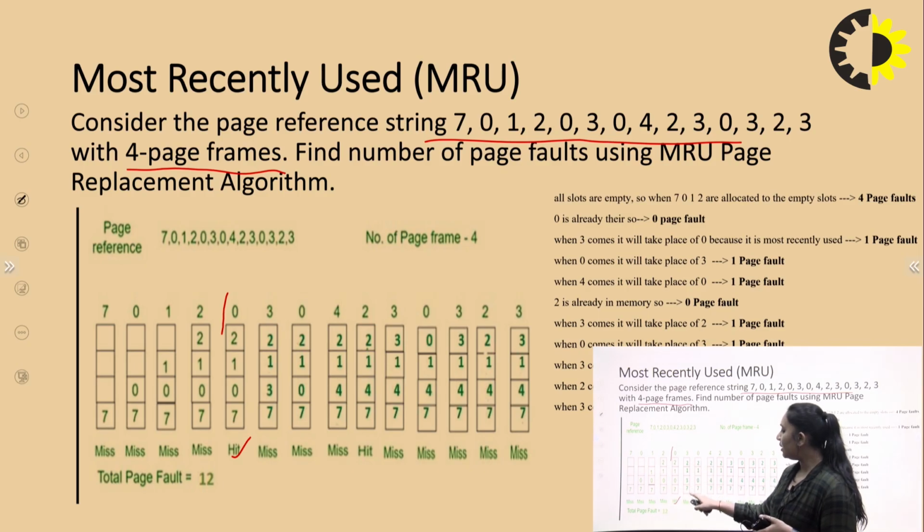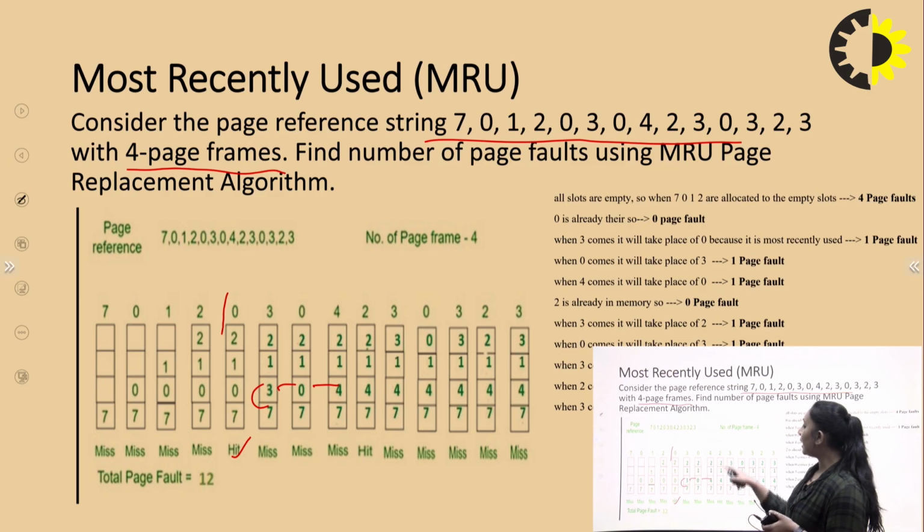Next is 3. Is 3 already present? No, so we need to replace it with 0, right? Next is 0. Is 0 present? No, so we replace it with 3, right? Next is 4. Is 4 already present? No, so we replace it with 0, right? Next is 2. Is 2 already present? Yes, so we don't need any type of replacement.